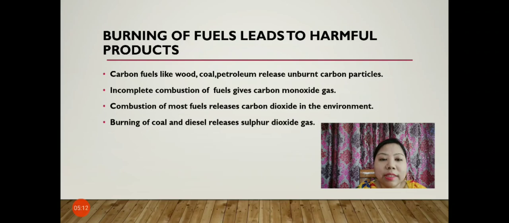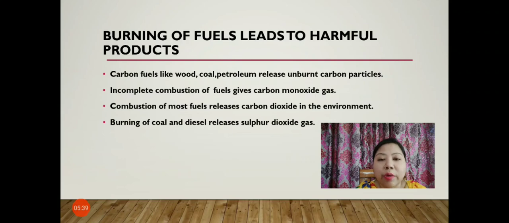Burning of coal and diesel releases sulfur dioxide gas. It also releases oxides of nitrogen. When the oxides of sulfur and the oxides of nitrogen dissolve in water, they form acid, and such rain is called acid rain.